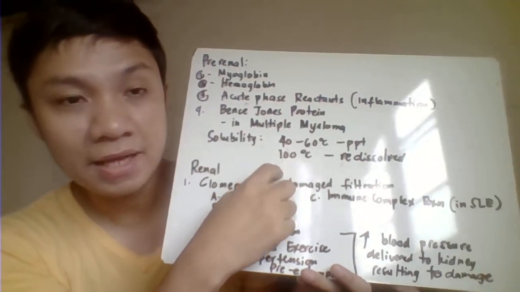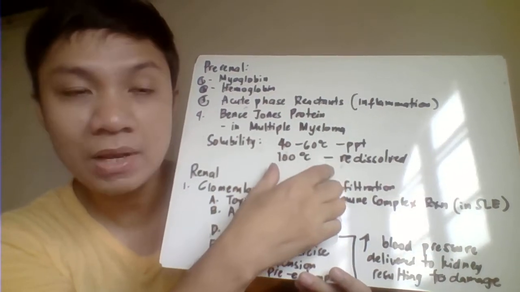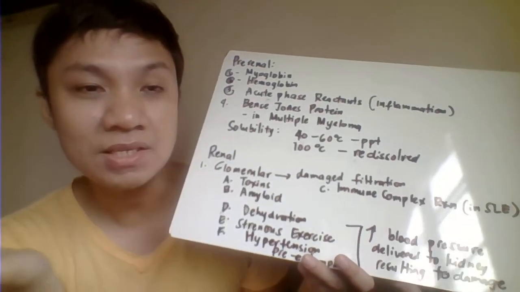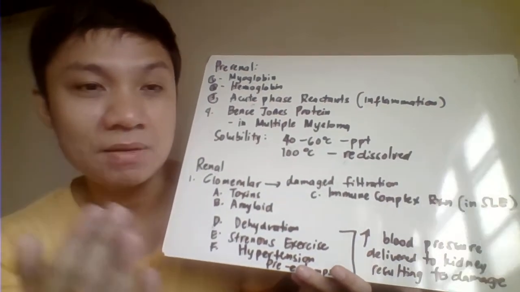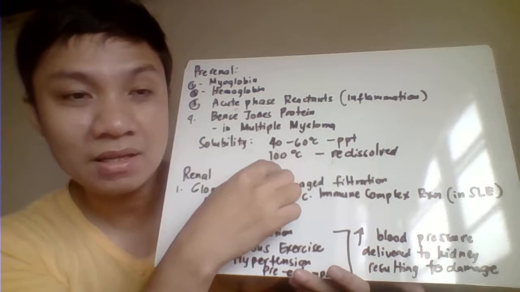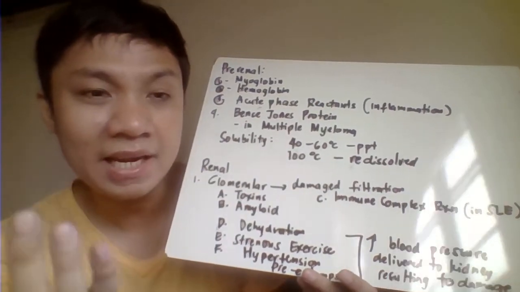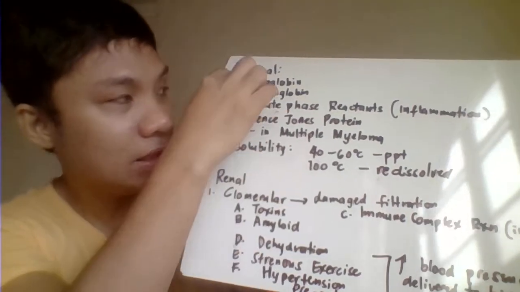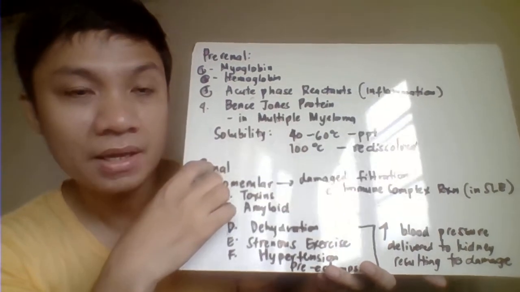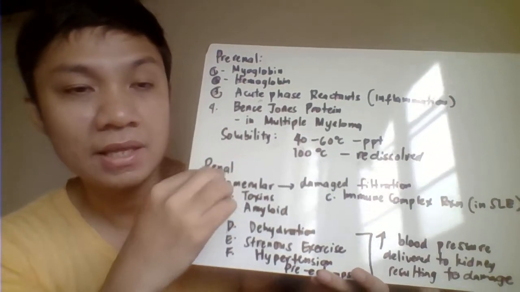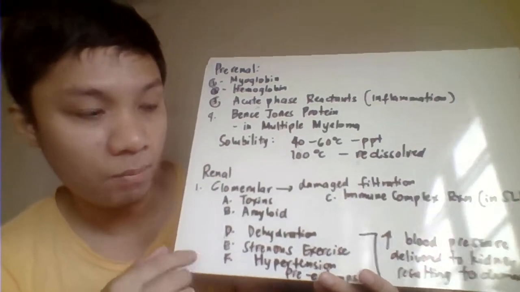But notice that our Bence-Jones protein, upon reaching 100, even if it is very hot, does not precipitate further but rather redissolves. Our solution becomes clear. All of this signifies pre-renal proteinuria, and this does not indicate an actual kidney problem.